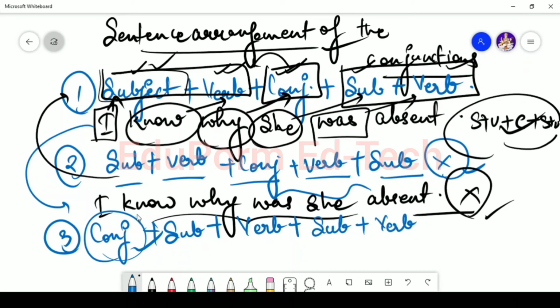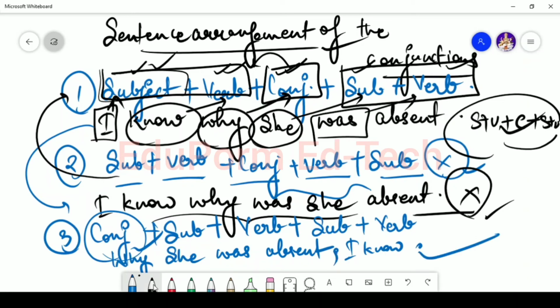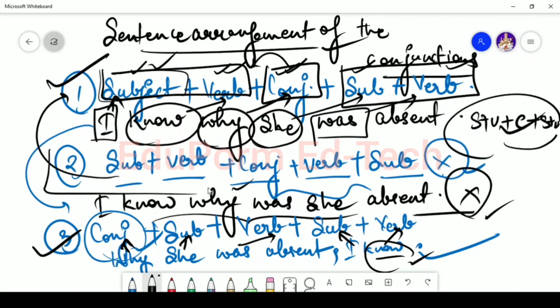If I have to say, why she was absent, I know. So here why is the conjunction, she is the subject, was is the verb. Then again I is the subject and know is the verb. So this can be the second sentence arrangement of the conjunction. This one is right and this one is right. This was just an example so that you won't get confused.